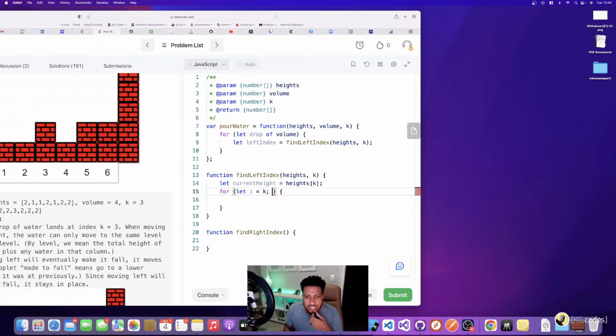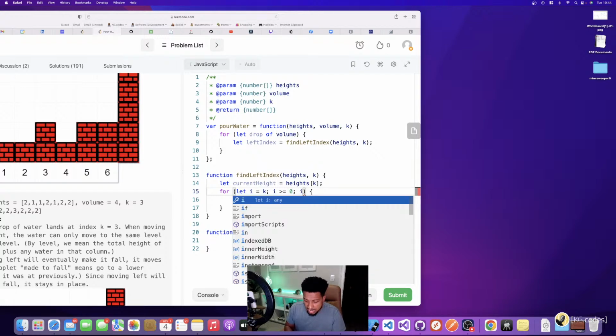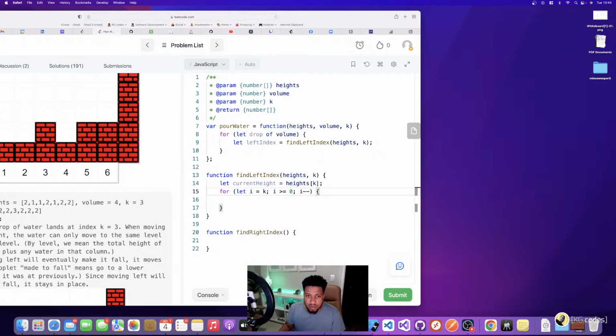I think I need to start at the next one and not this one, but I'm going to try this first. And then I is greater than or equal to 0, and then I minus minus. So I'm basically going in the array to the left from K, because that's where I dropped the water. So I don't need to look at any different spot than that.